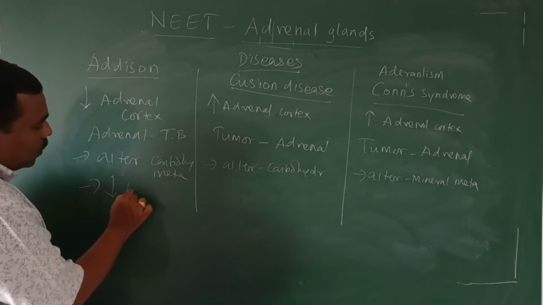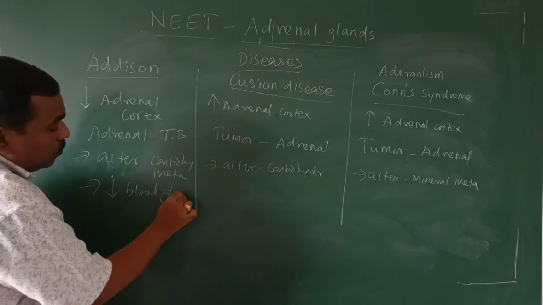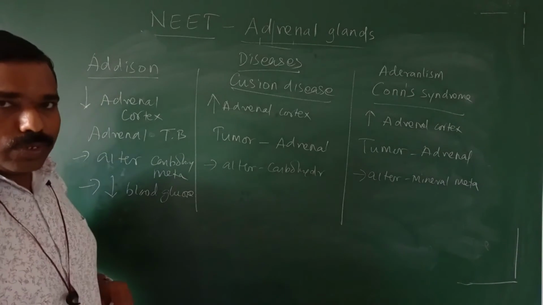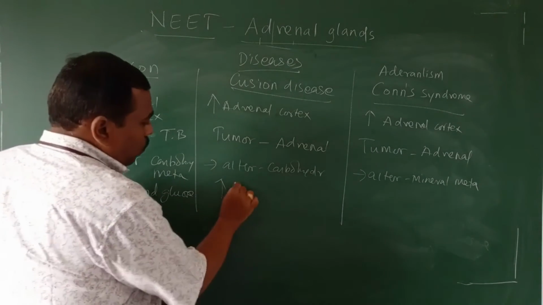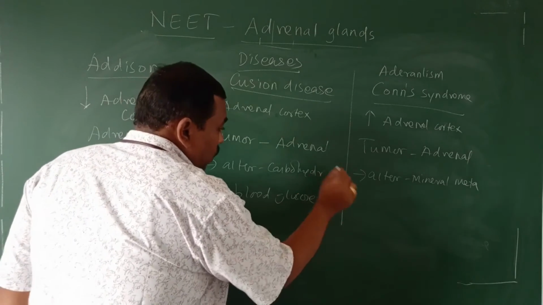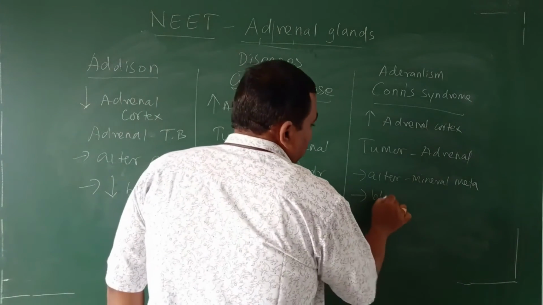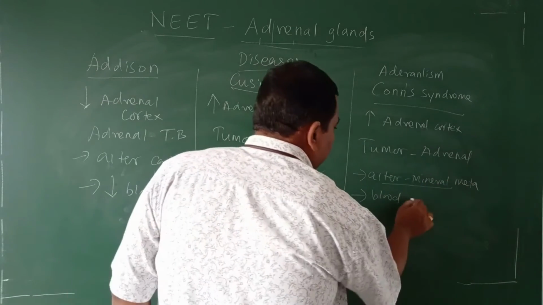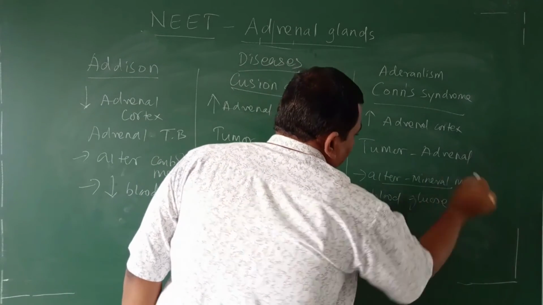The blood glucose level is reduced. In the case of Addison disease, blood glucose level is reduced. Here, blood glucose level is increased. Here also, though it is responsible for mineral metabolism, the blood glucose level increases.